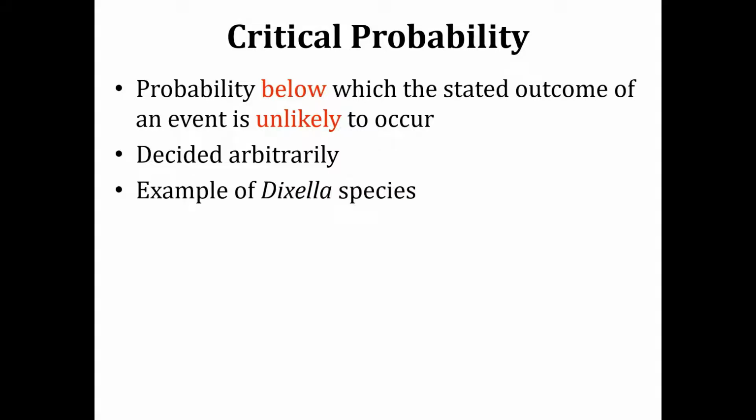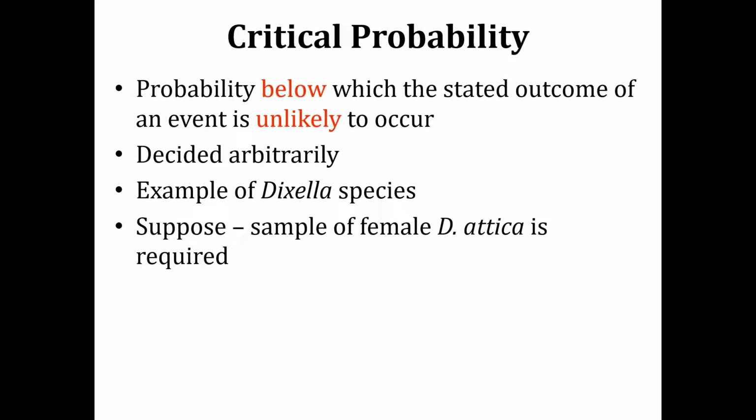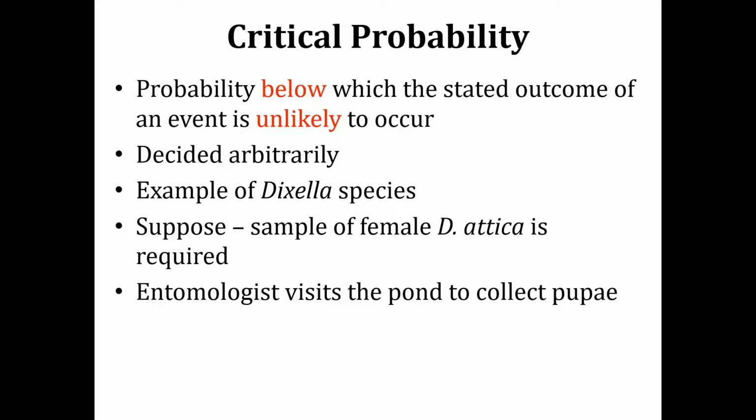So we are going to take the example of the Dixella species that we took in the previous lecture. Suppose that a sample of female Dixella attica is required for a museum, perhaps. How could this sample be collected, because it is hard to catch flying insects? The best strategy is to collect pupae, and when the fly emerges from the pupa, it could be captured and preserved for the museum, or for any kind of research that you want. For that purpose, the entomologist is going to visit the pond to collect the pupae.